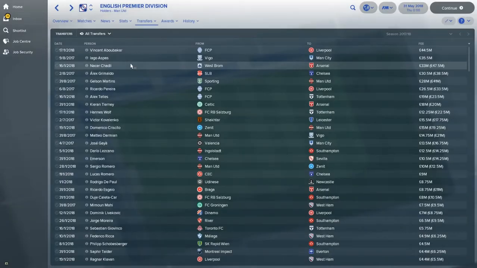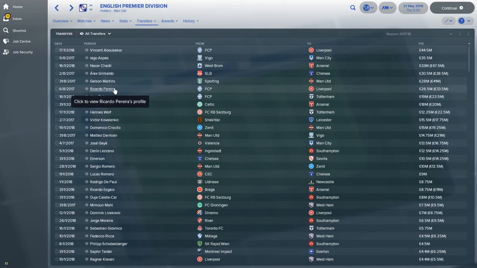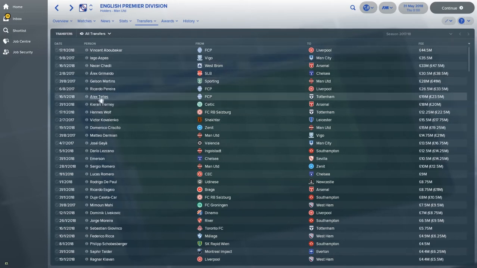Chadley goes from West Brom to Arsenal. Obviously West Brom relegated, but former Tottenham player, of course. Grimaldo goes to Chelsea from Benfica. Liverpool raiding Porto again. Porto getting absolutely ripped apart, it seems. 3 big players for them.